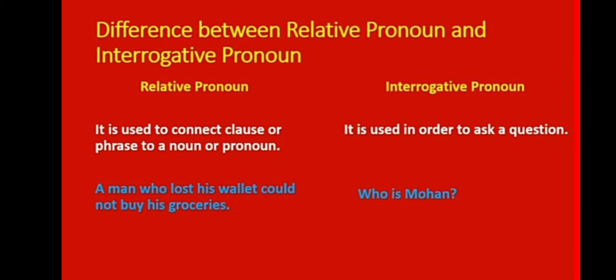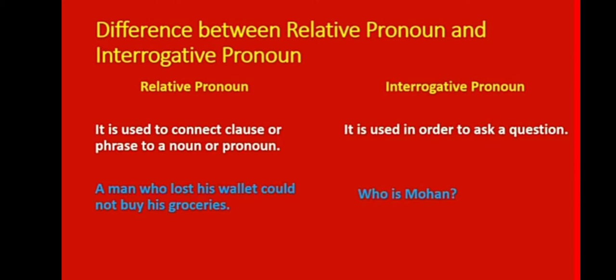The difference between relative pronoun and interrogative pronoun. A relative pronoun is used to connect a clause or phrase to a noun or pronoun. A man who lost his wallet could not buy his groceries. Here it is the relative pronoun. A man who lost, the mother who lost her son, or the dog who lost its mother. When you say it like this, it becomes a relative pronoun.